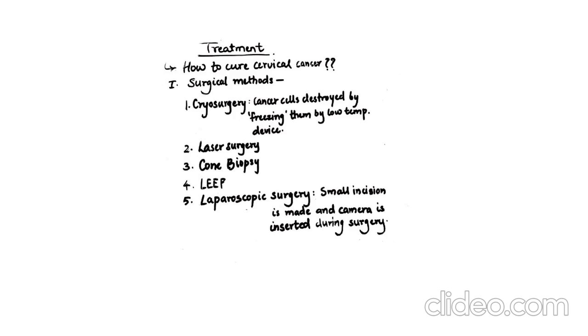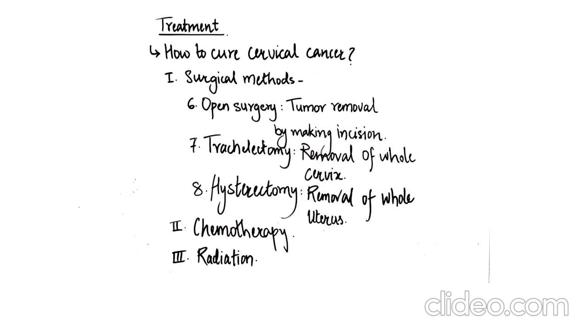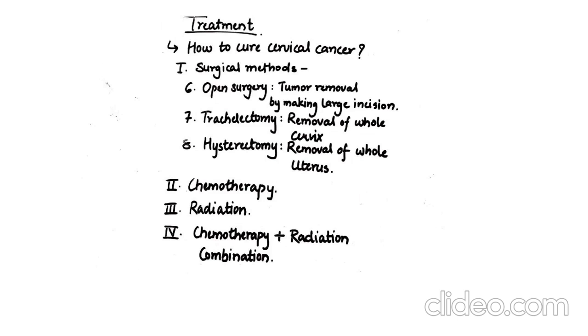Trachelectomy. The whole cervix is removed for complete cervical cancer removal. Hysterectomy. If the cancer has spread to the uterus, then the whole uterus along with the cervix is removed. Chemotherapy. Medications are given to shrink the tumor. Radiation. High energy X-rays are used to destroy the cancer cells. A combination of chemotherapy and radiation.